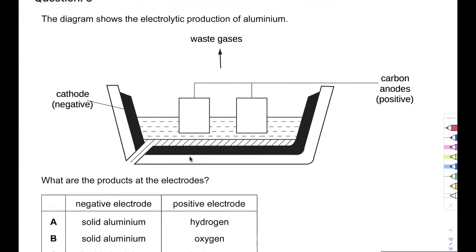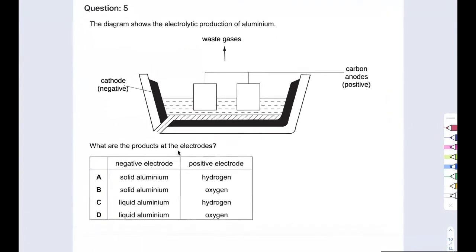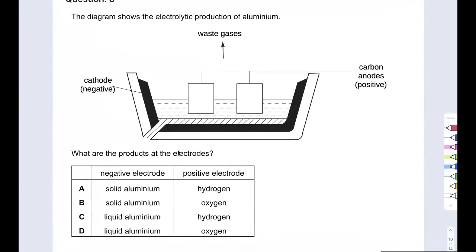Okay. The diagram shows the electrolytic production of aluminum. What's happening? You have aluminum oxide. Remember, aluminum oxide gives us aluminum ion and oxide ion. On one side, you're going to get aluminum because this ionizes. On the other side, you're going to get oxygen. We are not using water because if water was present, this would create hydrogen gas instead of aluminum metal. So I'm going to get aluminum.